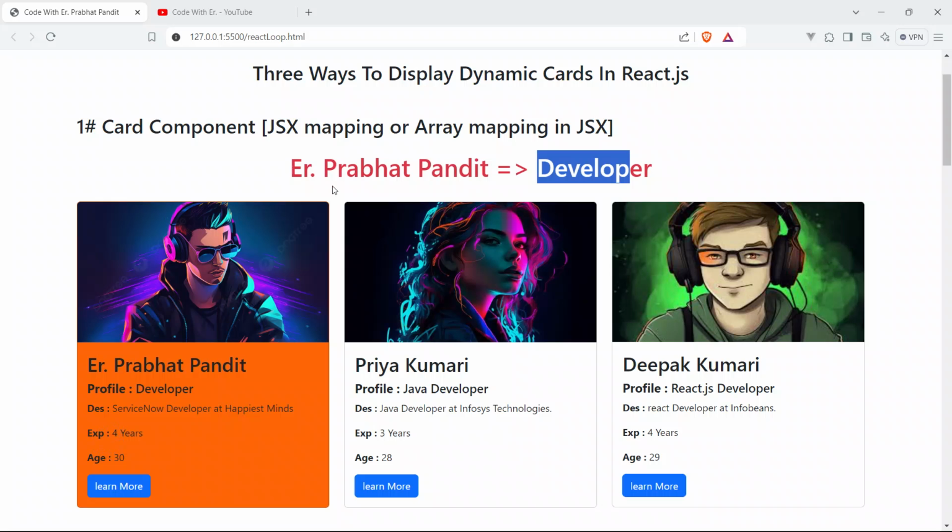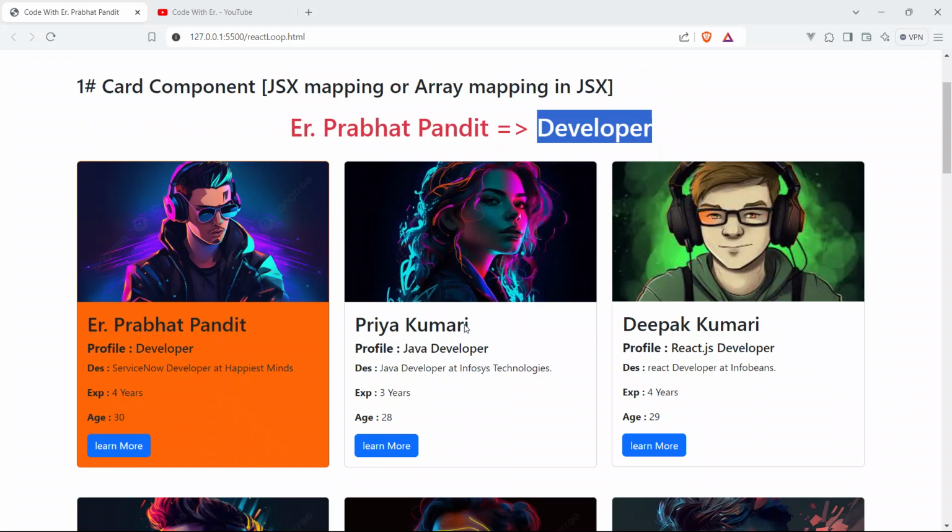But for the sake of time, okay guys, I have just tried to save a little bit of time. Otherwise the video is going to be very long, okay. So this is the reason I have just shown here the name and the profile. If you want, you can show the entire card as well, okay.